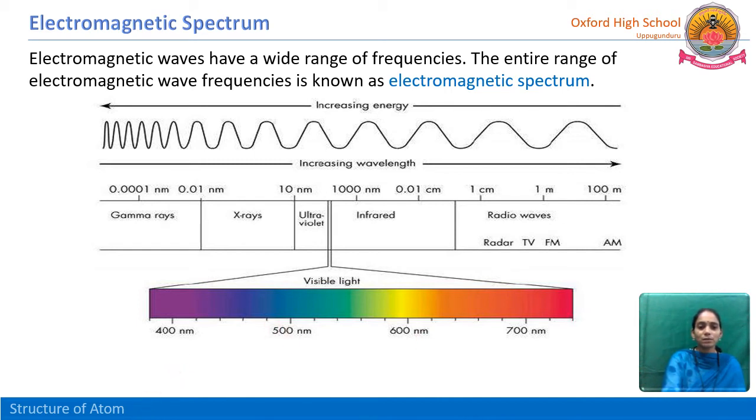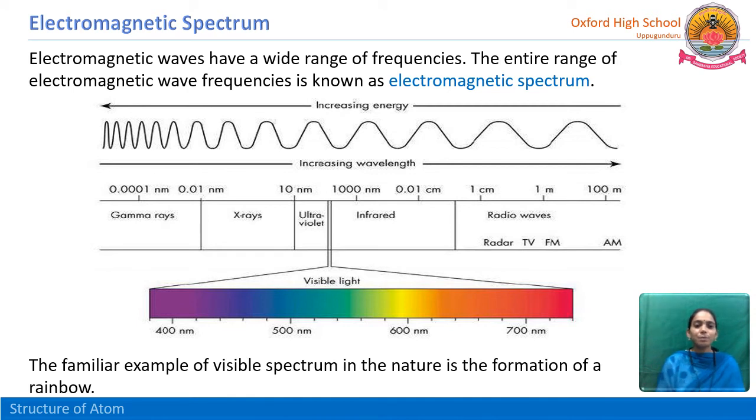Okay. The familiar example of the visible spectrum in nature is the formation of a rainbow. At the start itself we have discussed the rainbow. As we can see directly, the rainbow is only the visible region. That's why we can see it through our eyes. All the remaining rays present in nature around us, we cannot see through our naked eye. This is about the electromagnetic spectrum.